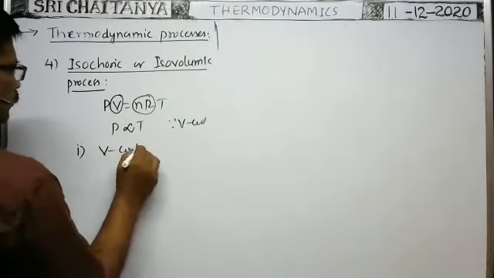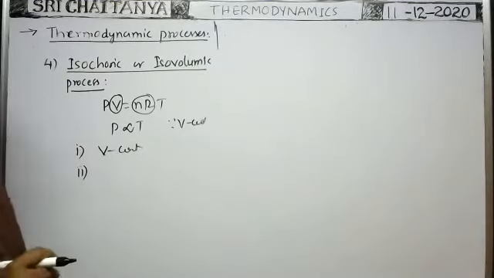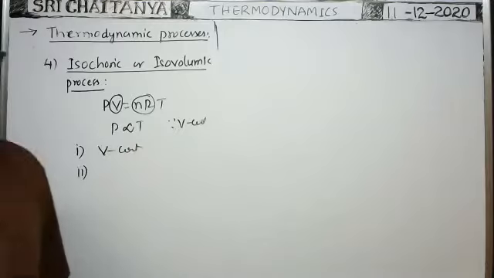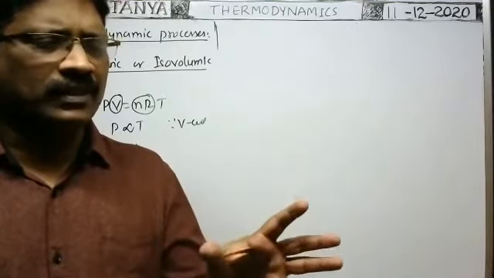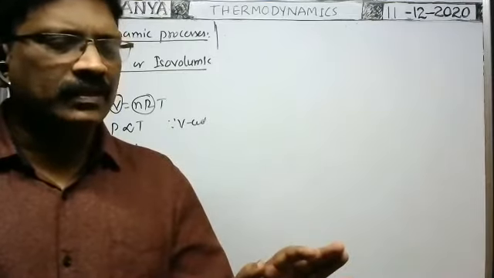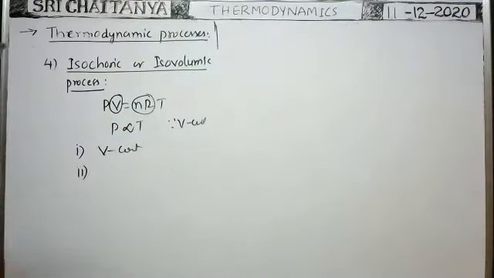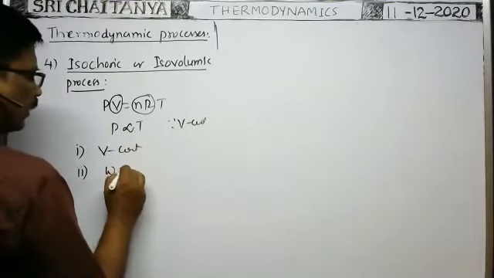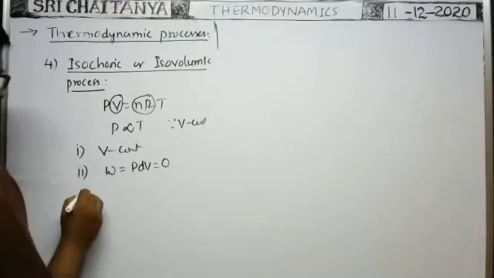Next, as volume is constant, what is the amount of work done in this process? In adiabatic process, the total energy of the system remains constant. That means internal energy remains constant. In this case, no work is done, because work done is equal to P into change in volume. As the volume is constant, work done is equal to 0.